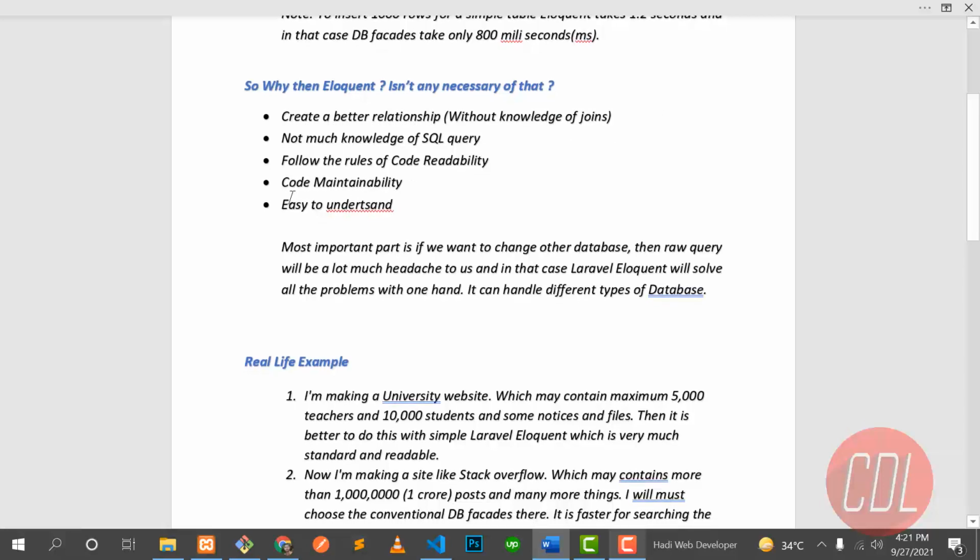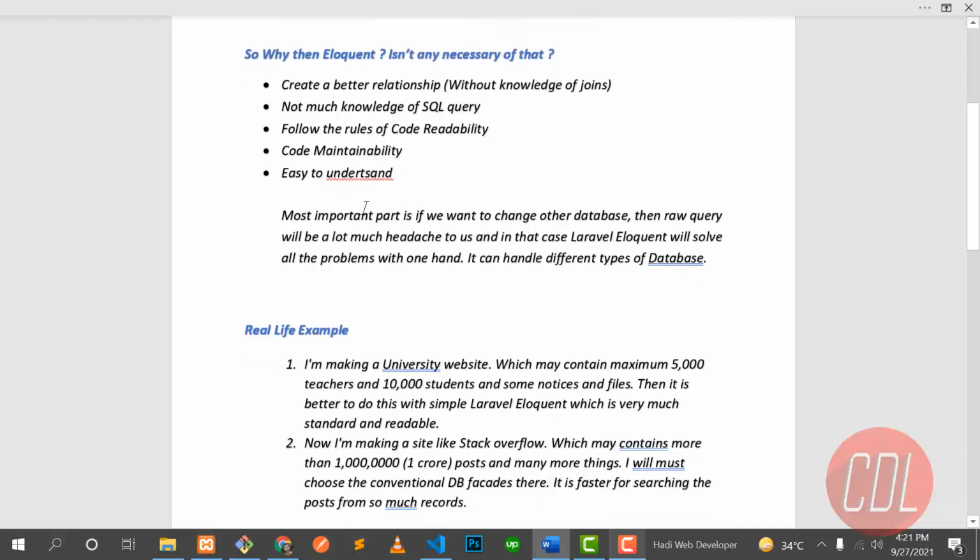And the fifth one is that it's easy to understand. It's very easy to understand for new developers because they don't need to query the database and deal with joins and stuff like that. They need to just learn Eloquent, and Eloquent will handle everything behind the scenes.